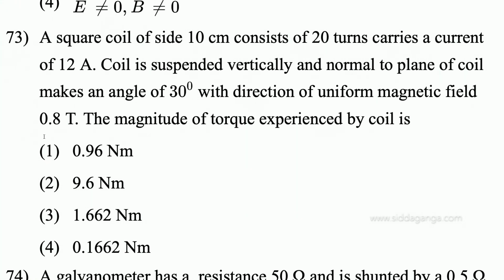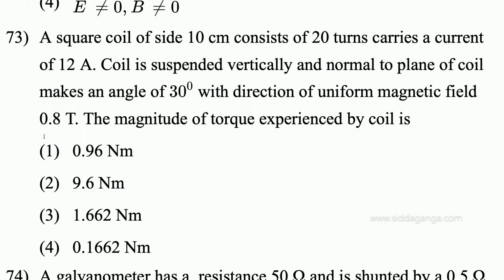A square coil of side 10 centimeter, and the number of turns is 20, carries a current of 12 ampere. The coil is suspended vertically and the normal to the plane of the coil makes an angle of 30 degree.